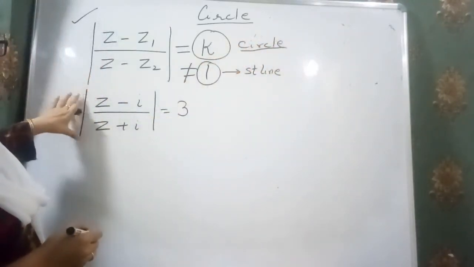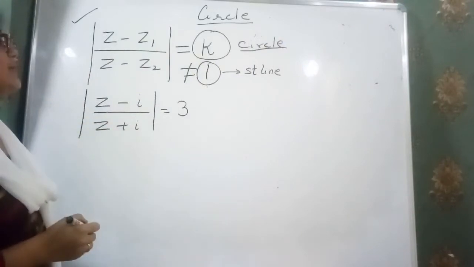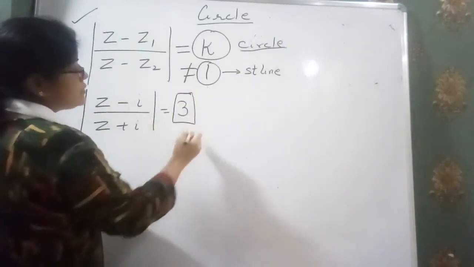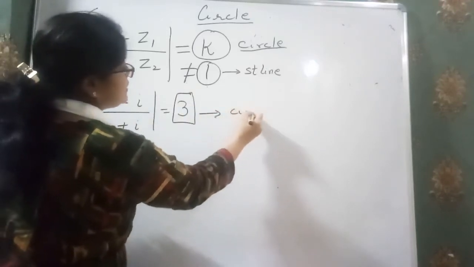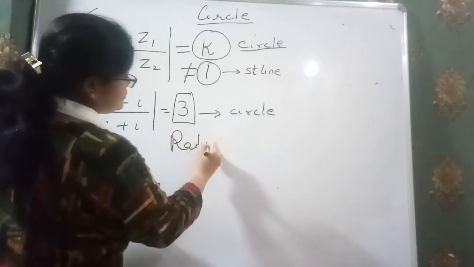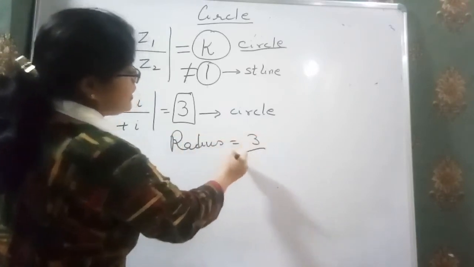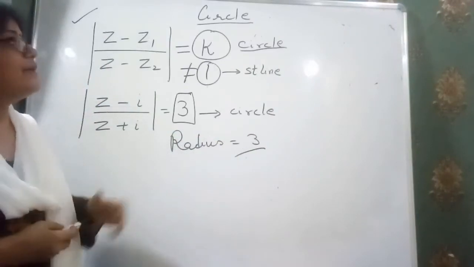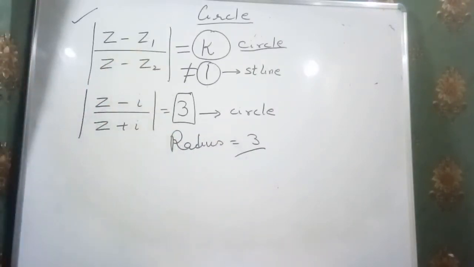For example, I have a case, |z - i| / |z + i| = 3. Now this value is not equal to 1. So in this case, it represents the circle having the radius 3. I think you got the concept. I am going to take some more questions regarding that. You just note it down.